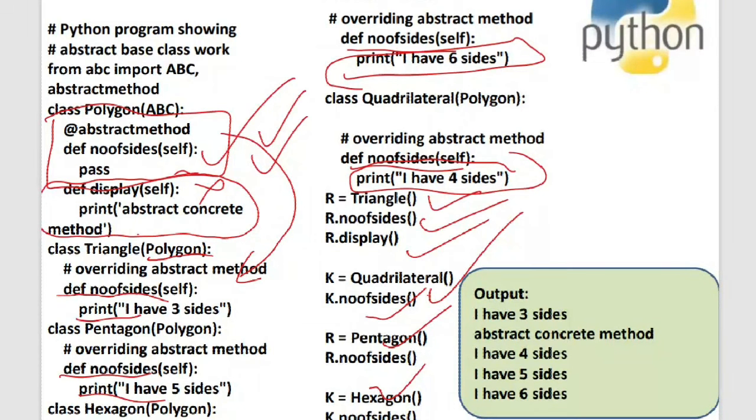In Java, you have the interface keyword wherein you can create interfaces, but in Python you do not have interfaces. If you want to create interfaces, the abstract classes concept itself can be used as an interface, with no concrete methods inside the class. Then you can say that it is an interface. But specifically, there is no concept called interfaces in Python.